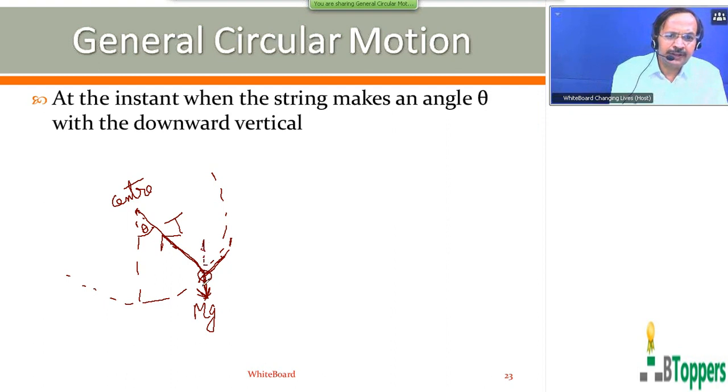The line of action of the weight mg is parallel to the vertical line passing through the point of suspension. When two parallel lines are cut by a transversal, the alternate angles will be equal. So this will also be theta. So we can resolve the weight mg into components.